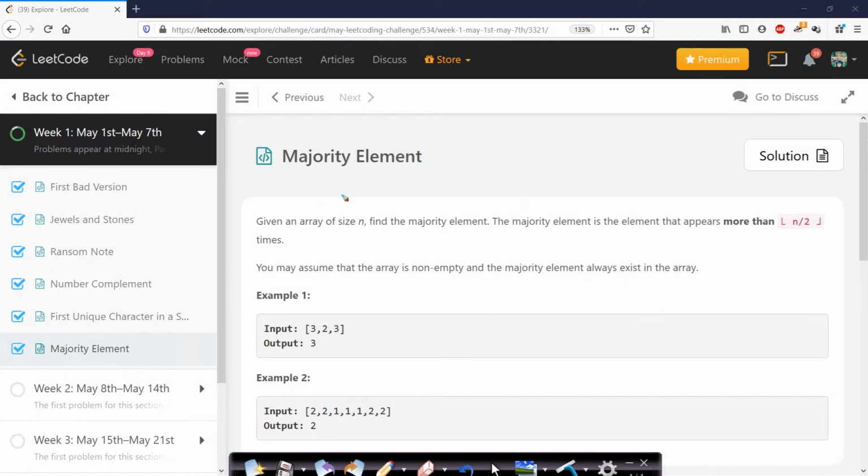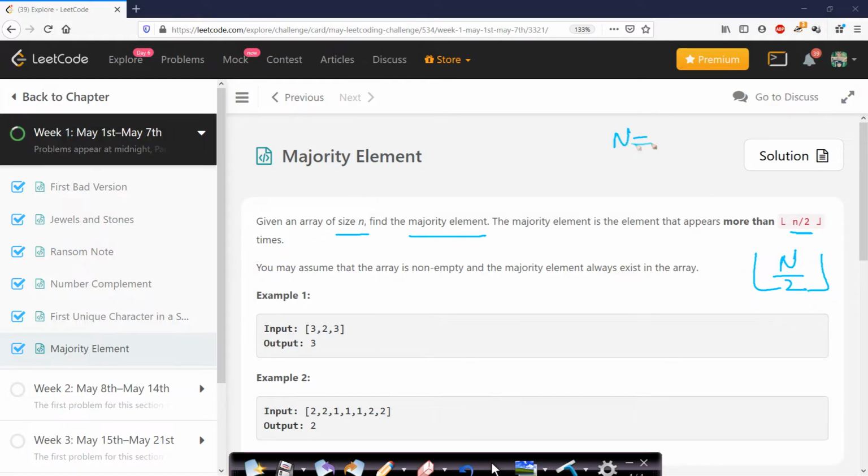The problem is very simple and it says that given an array of size n, find the majority element. And the majority element should occur more than n by 2 number of times. So this is n by 2 floor. So it should occur more than n by 2 number of times.